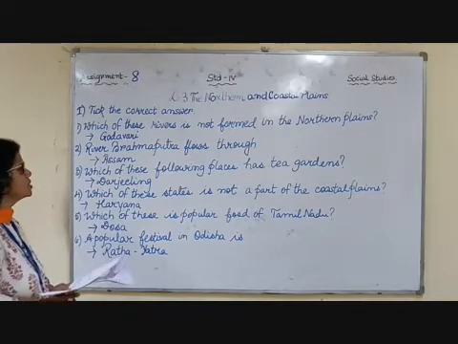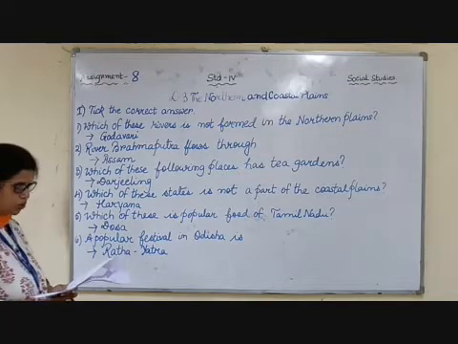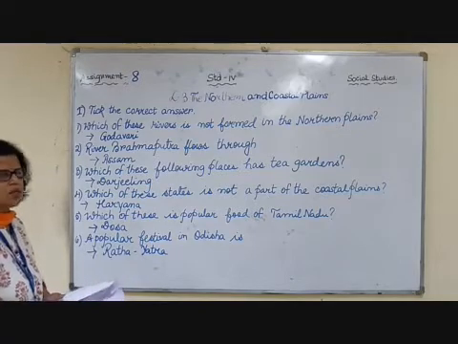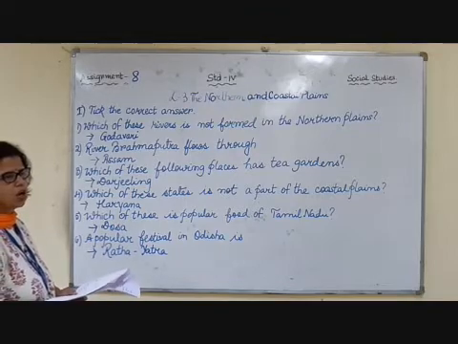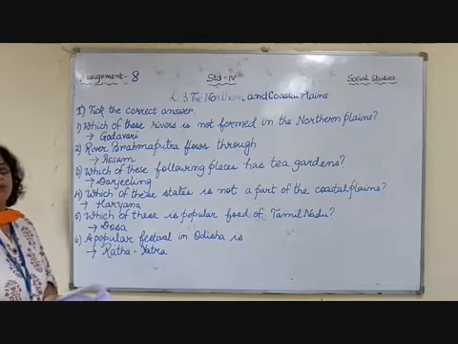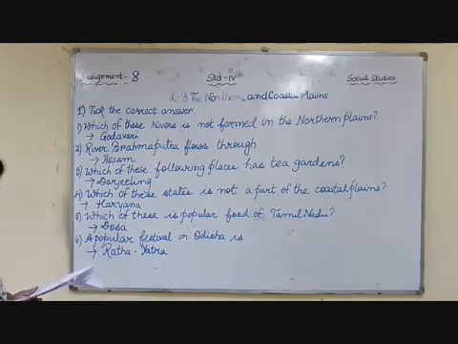Number 3, which of these following places has tea gardens? The options were Bhagalpur, Darjeeling, Digboi and Allahabad, and the answer is Darjeeling. Darjeeling is famous for tea. You all enjoy a cup of tea, and Darjeeling tea is one of the best quality teas in the world. Which of these states is not a part of the coastal plain? The options were Gujarat, Haryana, Kerala and Odisha. The answer is Haryana. It is not in the coastal plain, it is in the northern plains.